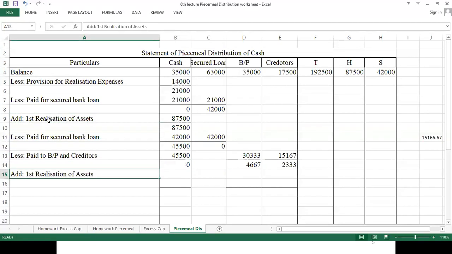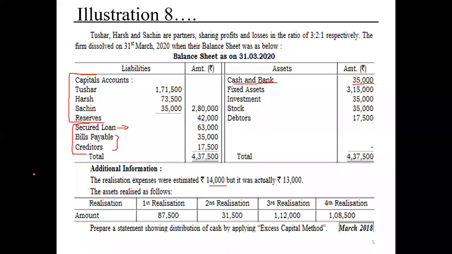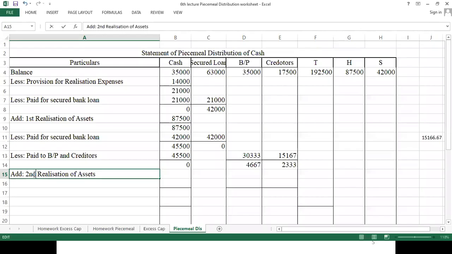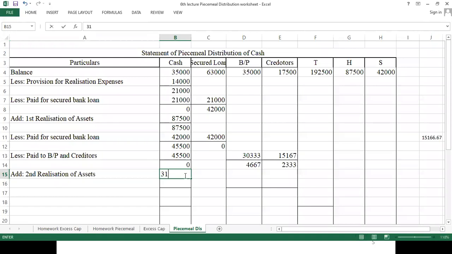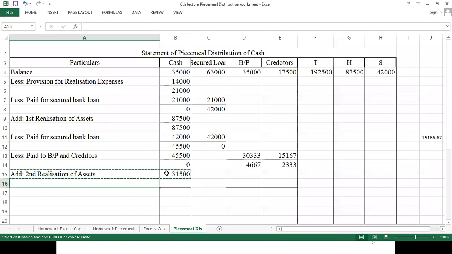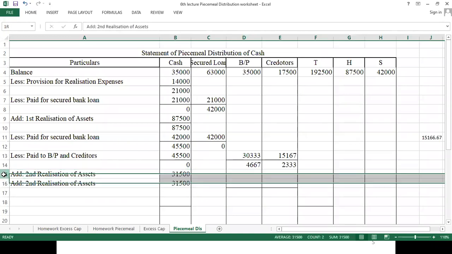ठीक है. So second realization of assets, वहां से हमको कितने पैसे मिल रहे हैं? Let's see from the problem. 31,500 we are getting. ठीक है. अभी इसको मैं थोड़ा सा नीचे ले लेता हूं, so that I can delete this thing.